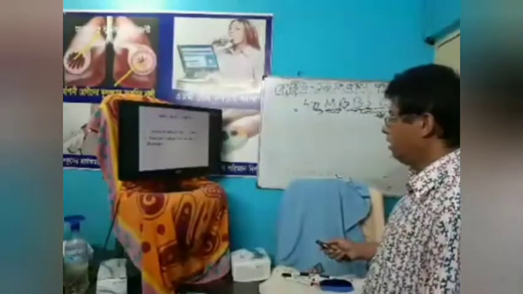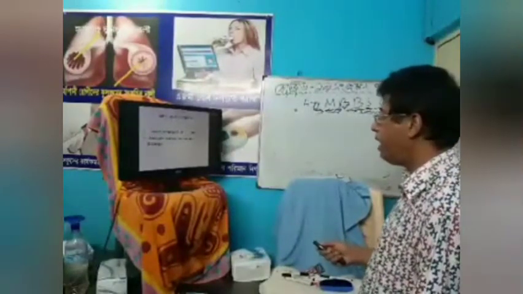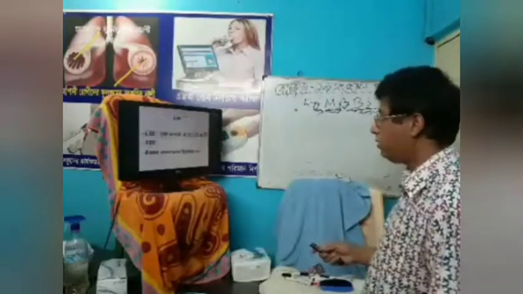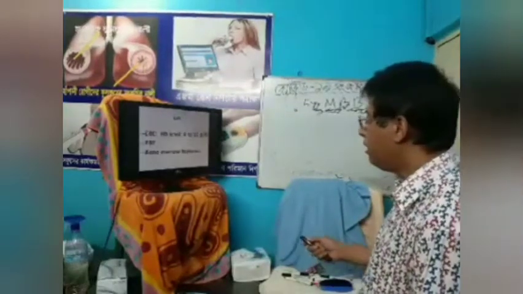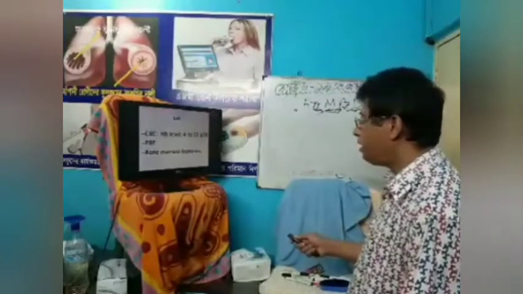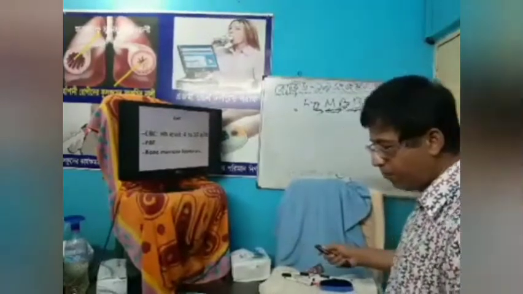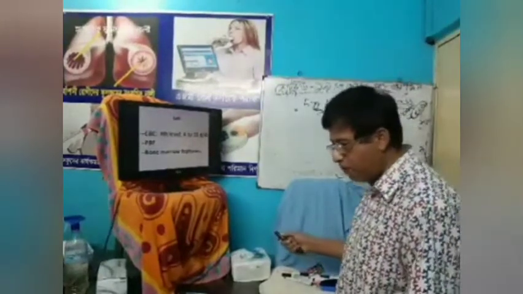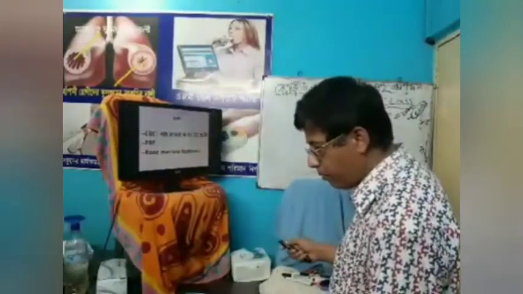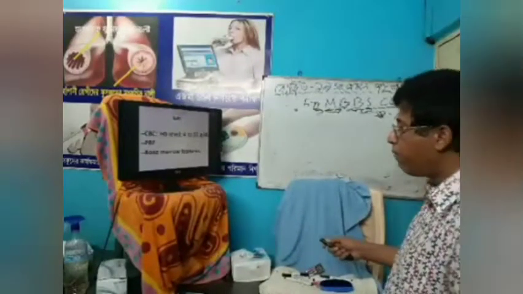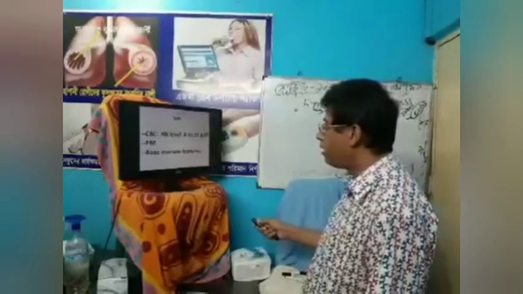Signs and symptoms: common features of anemia, features not related to anemia, depending on etiology. Complete blood count: hemoglobin level 4 to 10 gram, and for bone marrow features and peripheral blood film. Bone marrow features are very important. In peripheral blood film, there may be hypochromic dimorphic anemia, that is microcytic and macrocytic anemia.